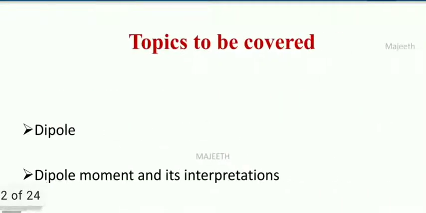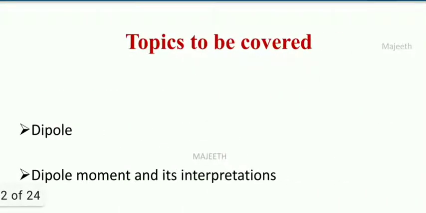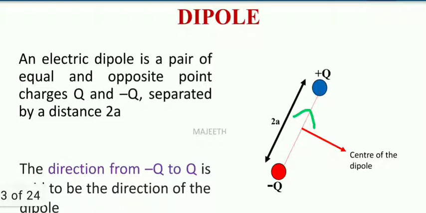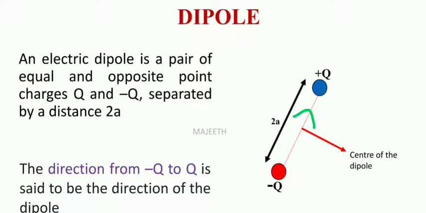This is Sheikh Majid. In this class we are going to see about electric dipole, the meaning of electric dipole moment and its interpretations. First we know what is electric dipole. Electric dipole is nothing but a pair of equal and opposite charges separated by a small distance. Equal and opposite charges means their magnitude must be same but the polarity must be opposite.